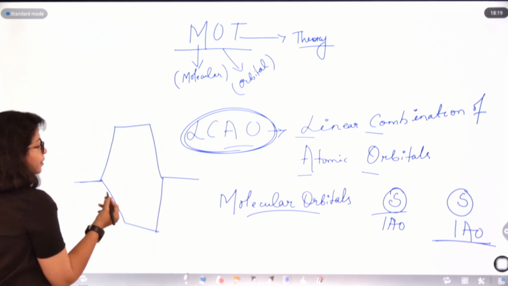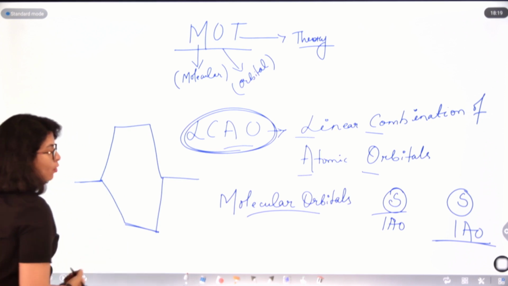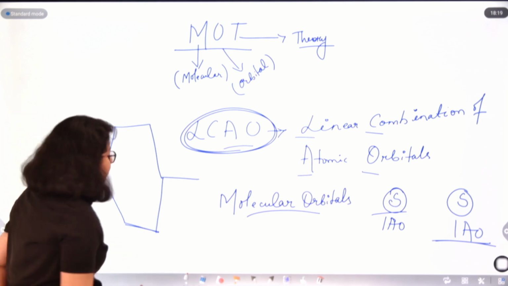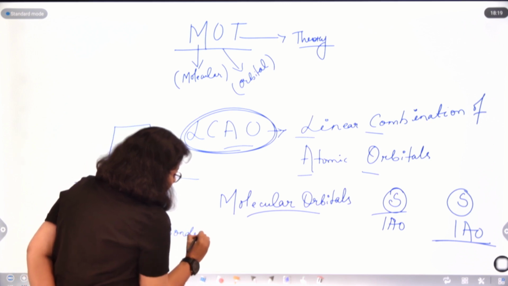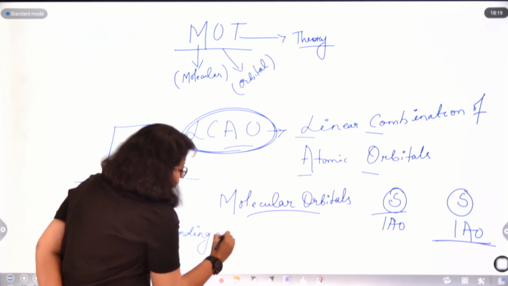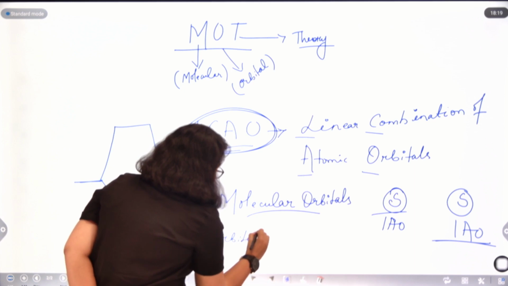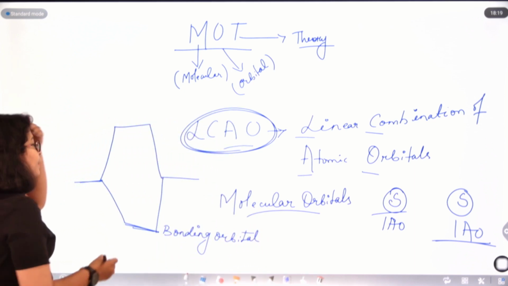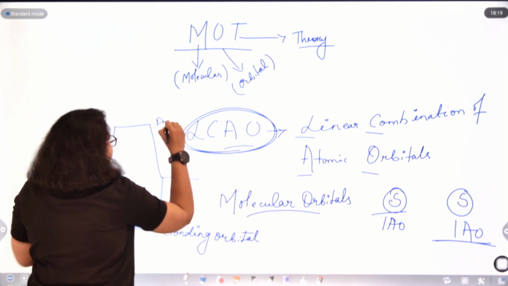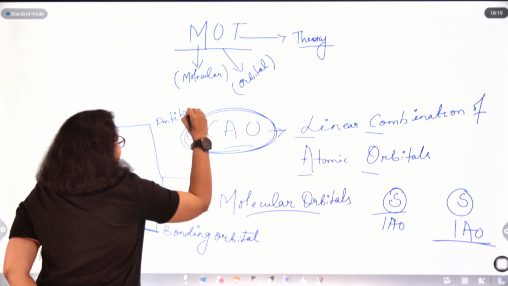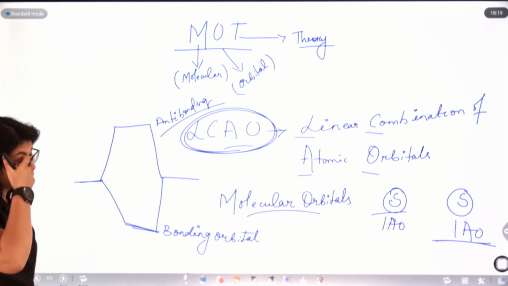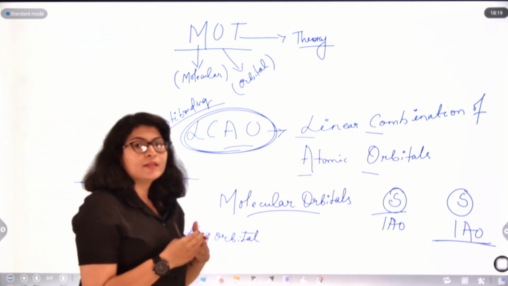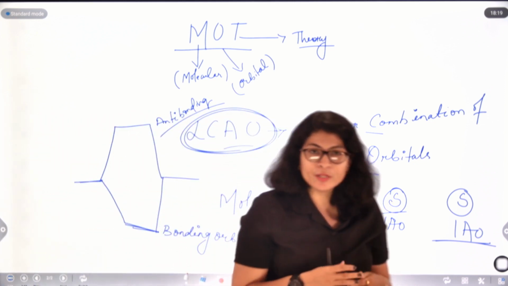The one where the energy is lower is called the comparatively stabler state, so this is called the bonding orbital. And the higher energy one is called the anti-bonding orbital. The lower energy one is called the bonding orbital and the higher energy one is called the anti-bonding orbital.